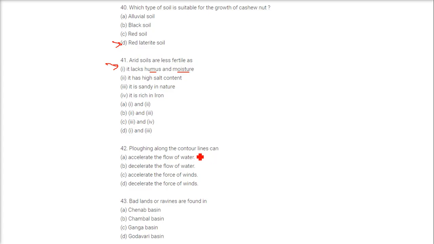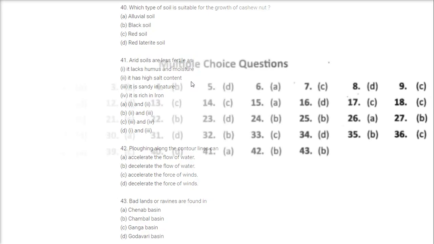Plowing along the contour lines can accelerate the flow of water, decelerate the flow of water, accelerate the force of winds, decelerate the force of winds. So the answer is decelerate the flow of water. Badlands or ravines are found in, the answer is Chambal Basin.